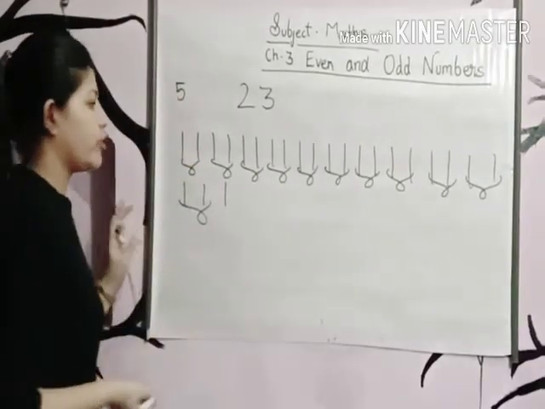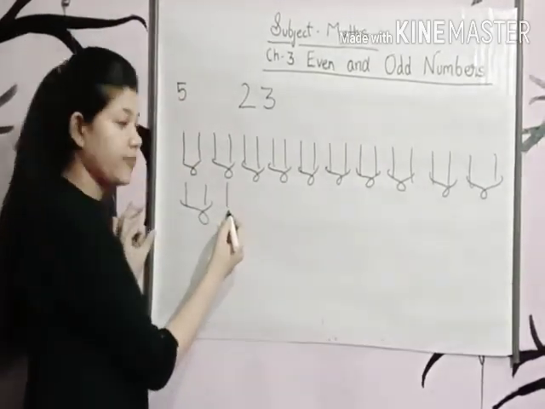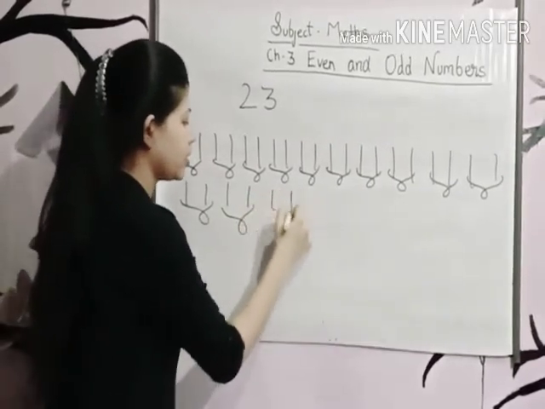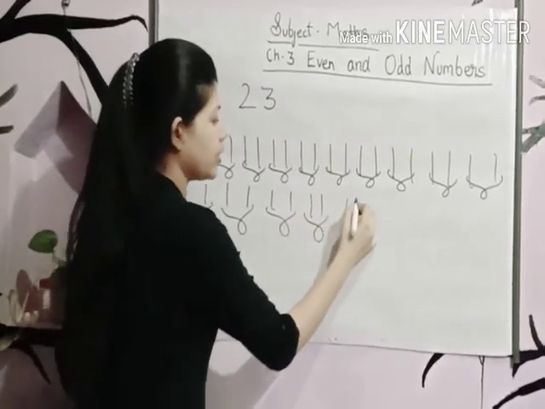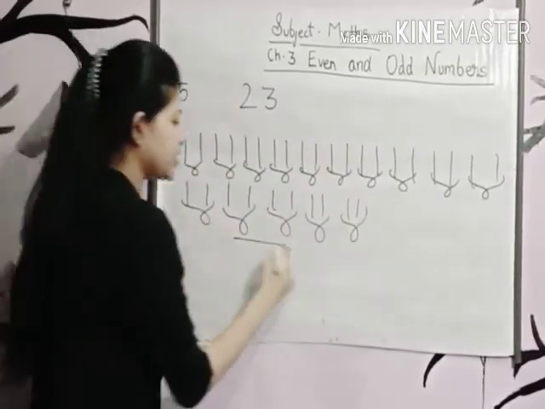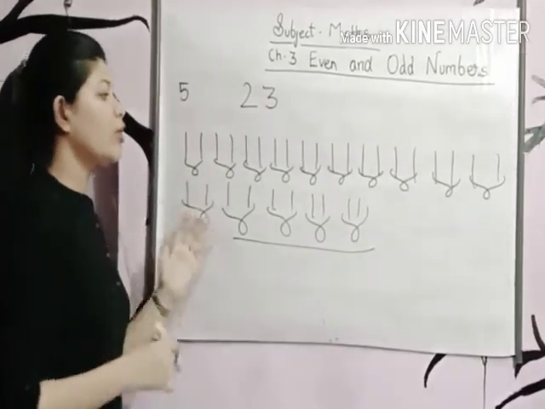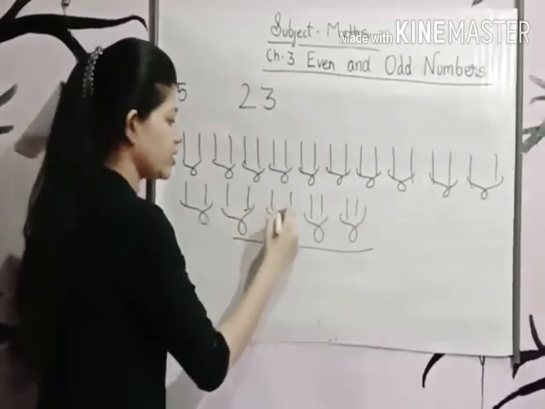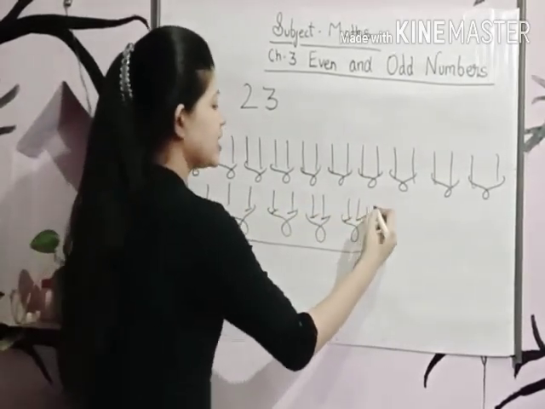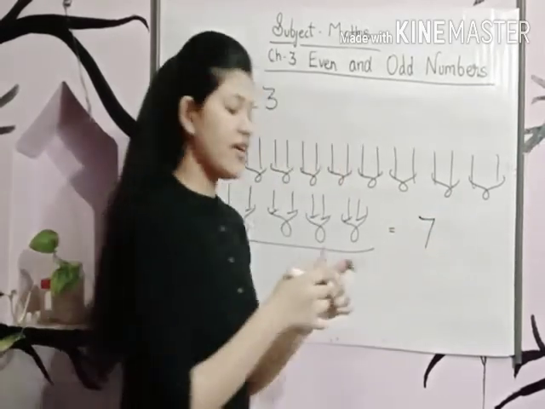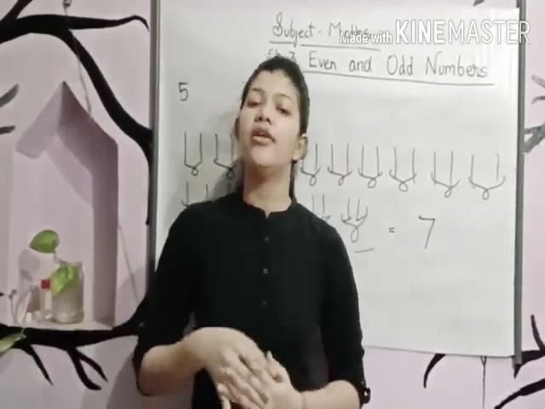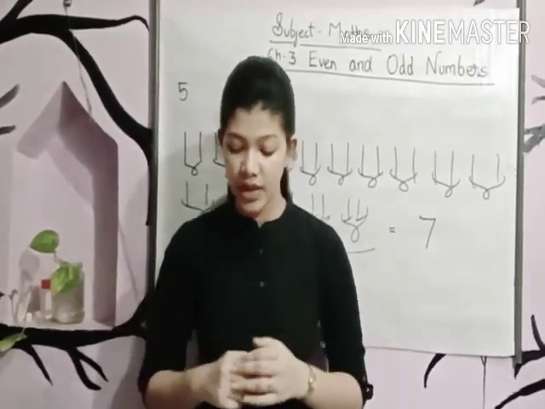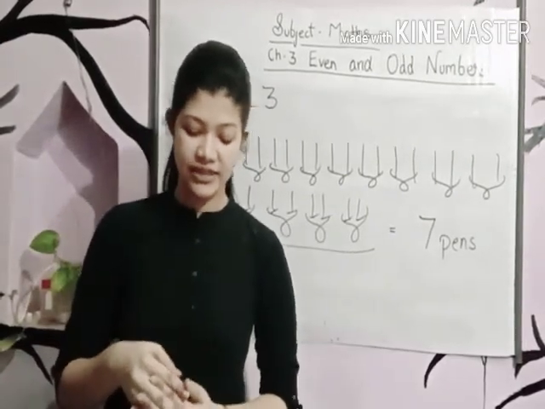So let's make 4 more pairs. One pen is already there, one left over. Let's make one more pair, one more pair, one more pair, and one more pair. We have made 4 pairs. Now, how many more pens have we drawn here? Let's count. 1, 2, 3, 4, 5, 6, 7. Means we need 7 more pens to make 15 sets of pens. Okay? Clear? Now, let's come to question number 6.